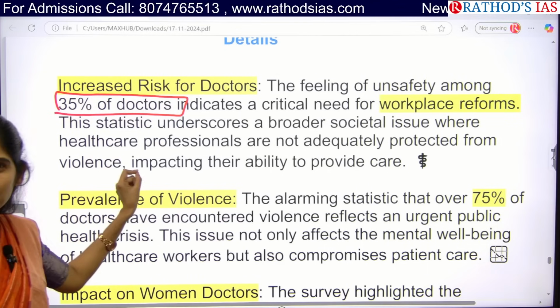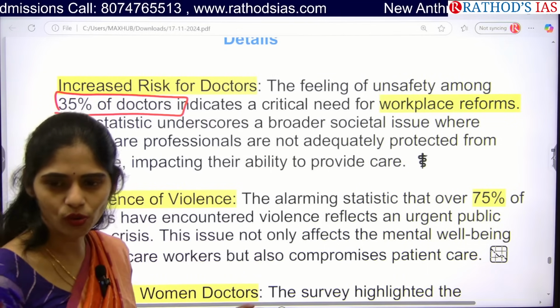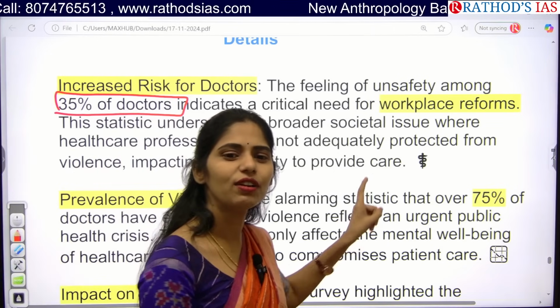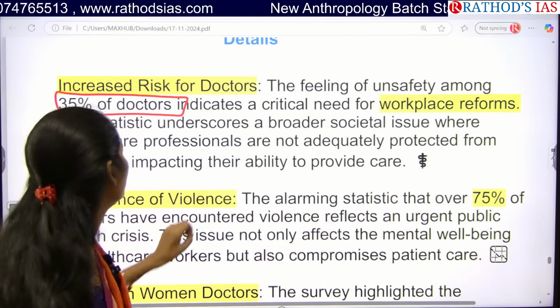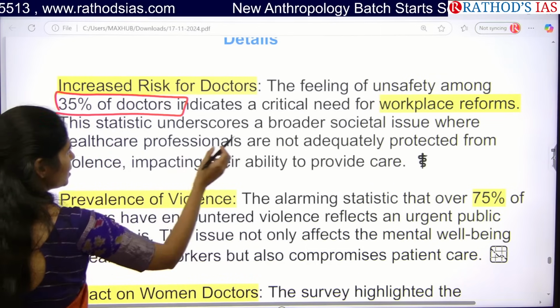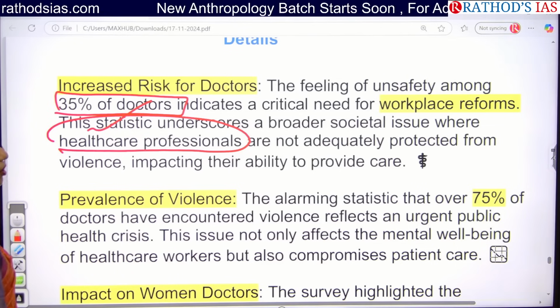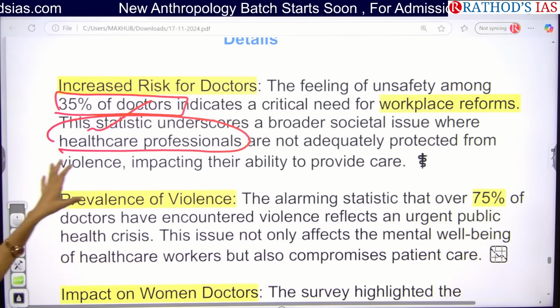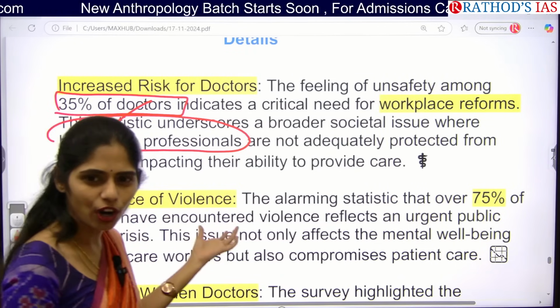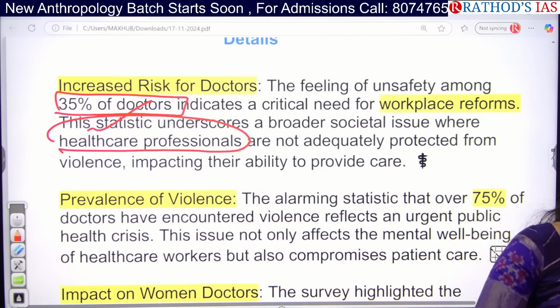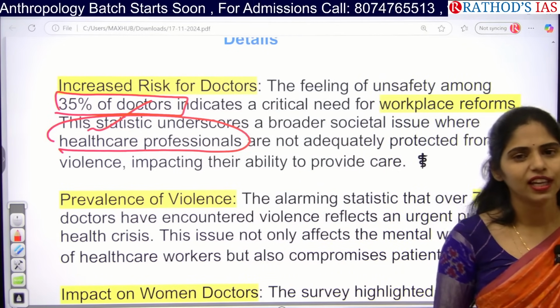So the first important point here is 35% of doctors are feeling unsafe. If you say 35%, is it a small portion? No, it is a very big portion. So because of this, the report says that we need to take some urgent reforms in our medical places so that we can address this problem of healthcare professionals and adequately protect them. If we are not protecting these healthcare workers or doctors, can we ensure proper healthcare to the people?